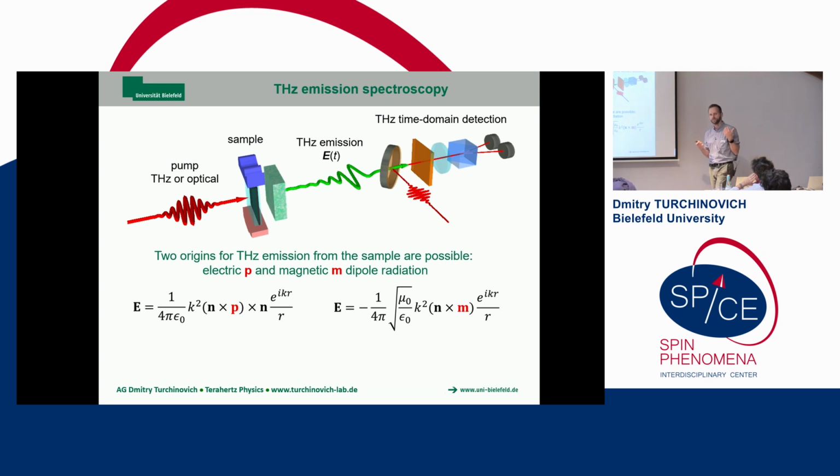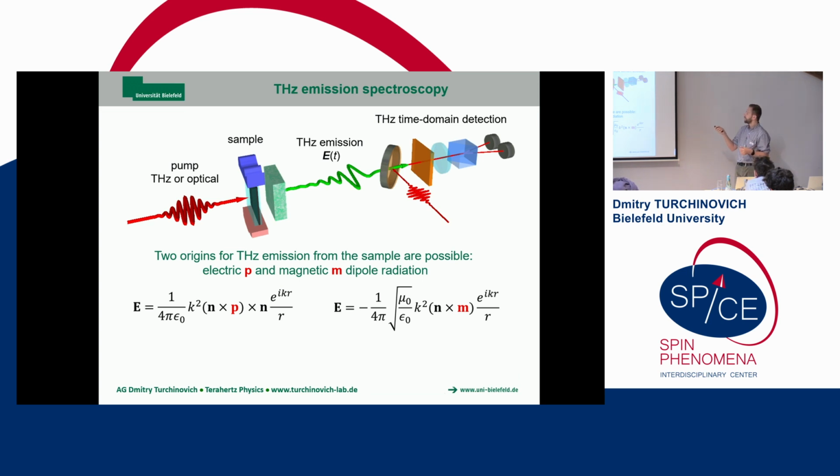This is a method that has existed since the late 90s already. The basic idea is that you have an interesting sample, and then you can impulsively excite the sample with a laser pulse, with a Terahertz pulse, with anything else. Then this excitation can lead to a change of dielectric polarization or magnetization in your sample. And then this change in time domain of polarization and magnetization will become the source of its own Terahertz emission, of its own electromagnetic emission. And if this change happens on a picosecond or sub-picosecond time scale, then this electromagnetic emission is Terahertz.